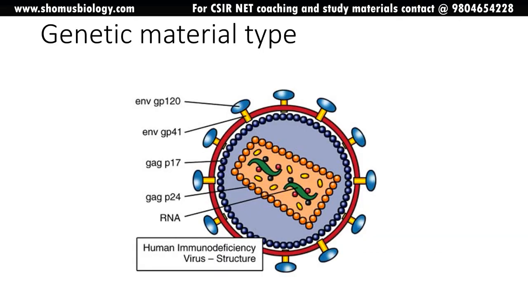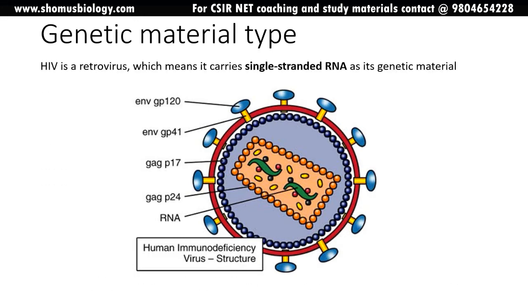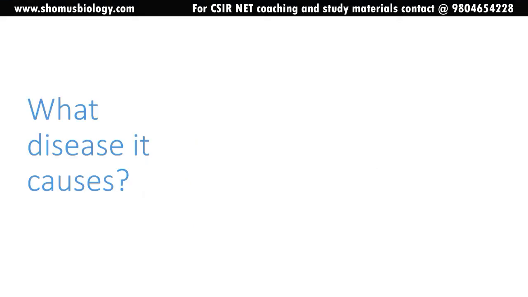What is the genetic material type carried by the HIV? Of course, it is single-stranded RNA acting as a genetic material. And they have the GP120, GP41 proteins, and the matrix proteins known as GAG P17, and GAG P24 and RNA. Inside of the capsid, integrase, reverse transcriptase and protease enzymes are there along with RNA.